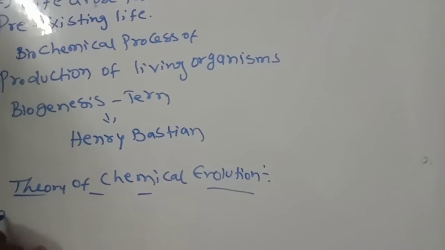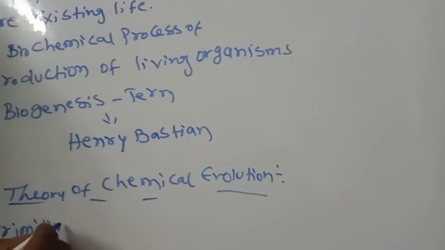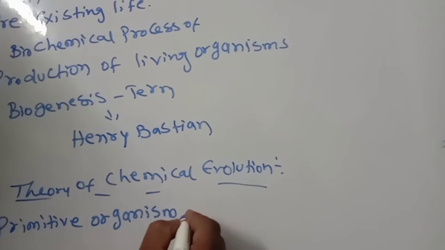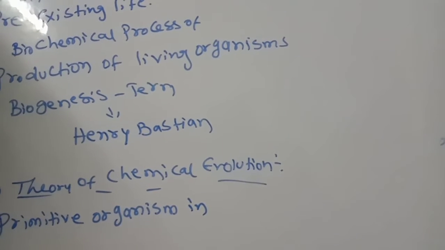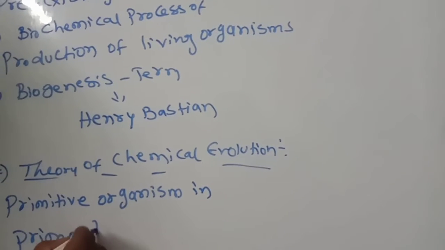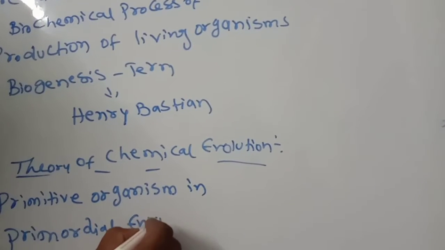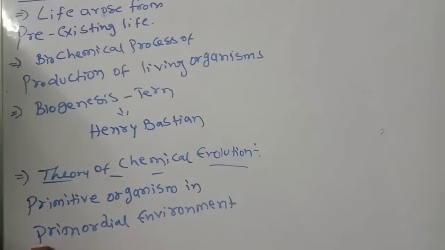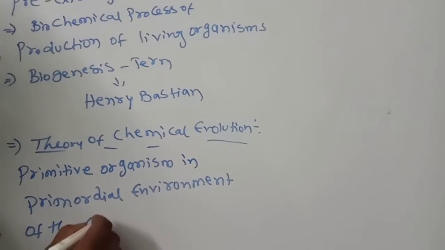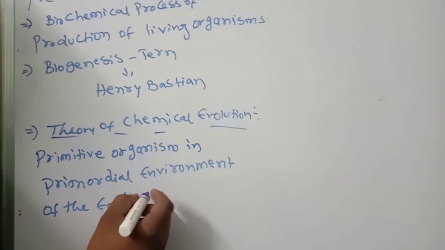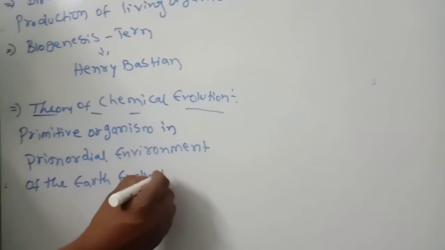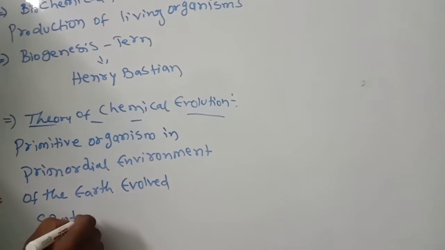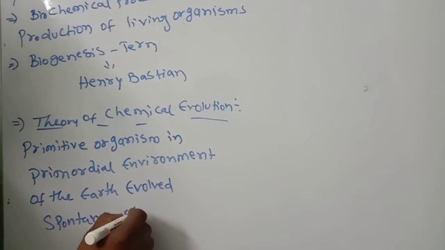Primitive organisms in the primordial environment of the earth evolved spontaneously. Spontaneously means naturally.